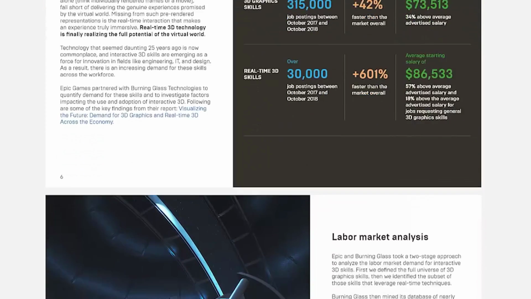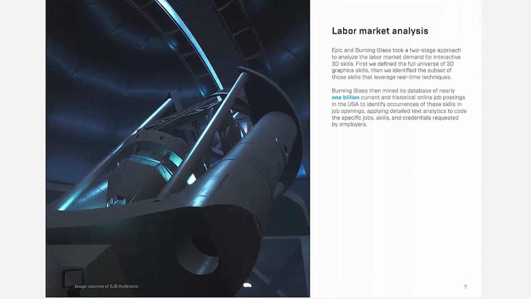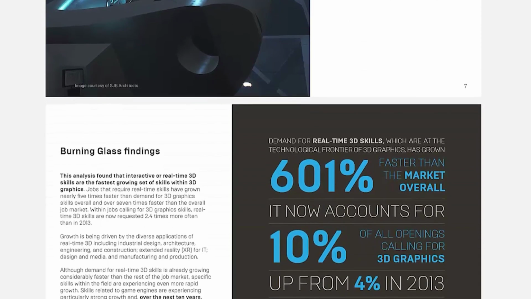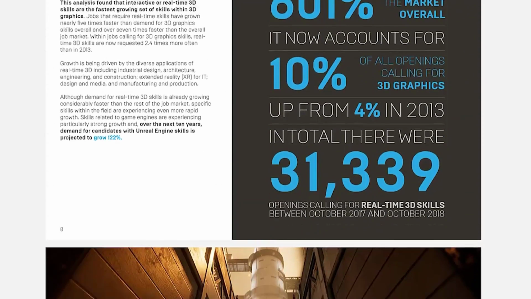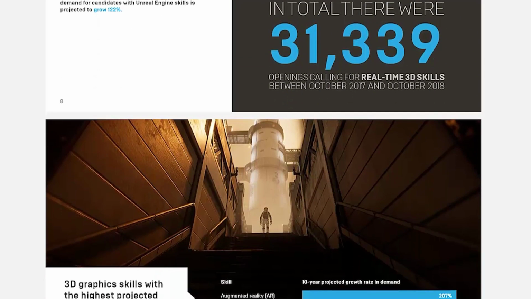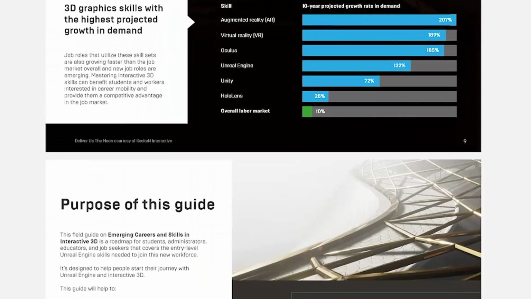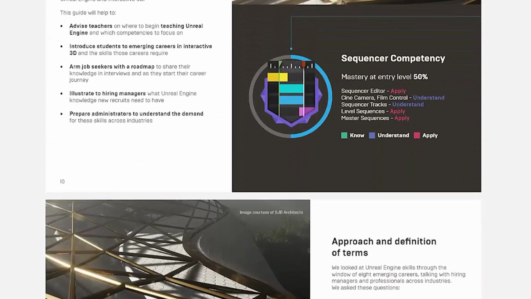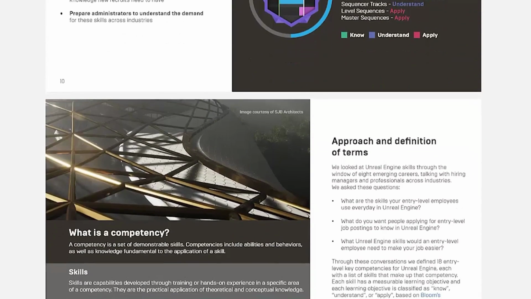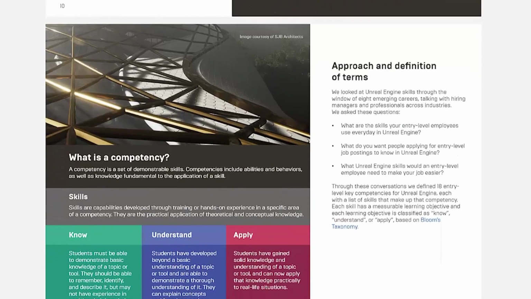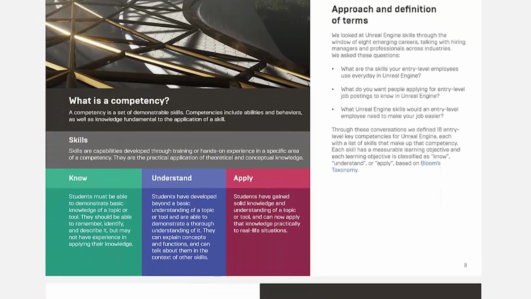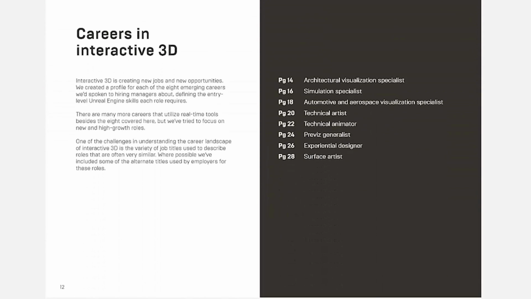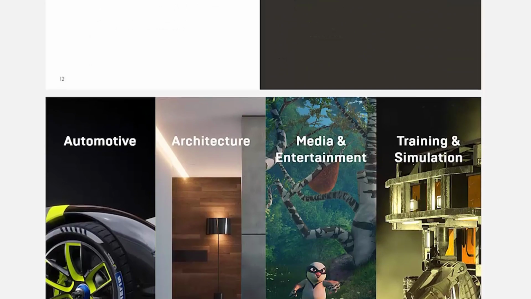This guide will help advise teachers as to where to begin teaching Unreal Engine and which competencies to focus on. It'll help introduce students to emerging careers in interactive 3D and the skills those careers require, arm job seekers with a roadmap to share their knowledge in interviews and as they start their career journey, and also to illustrate to hiring managers what Unreal Engine knowledge new recruits need to have, and to prepare administrators to understand the demands and skills across those industries.